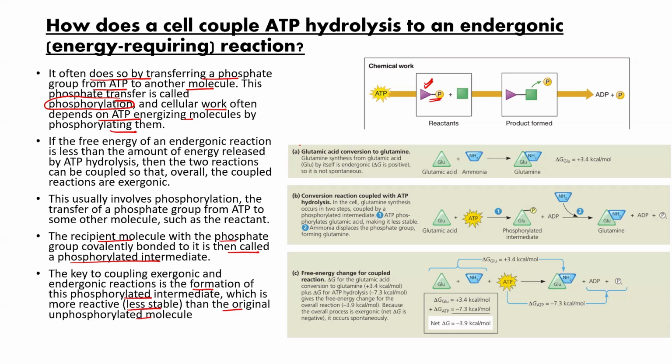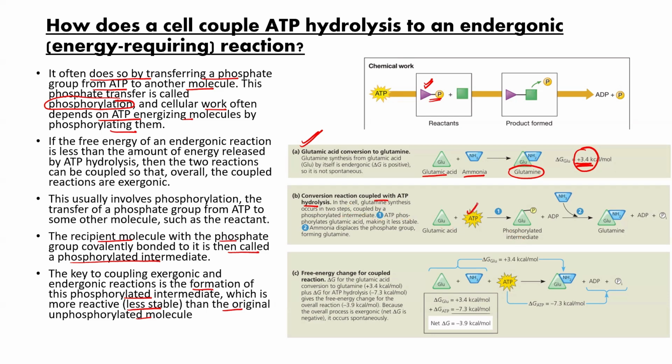Now understand this with an example. See, glutamic acid, when combined with ammonia to make glutamine, it will use energy. This much energy it will use. Clear, beta? Plus means usage of energy. And when hydrolysis of ATP is going on, what will it do? It will release energy. And you know, ATP hydrolysis will release, under standard conditions, minus 7.3. So what are they doing?